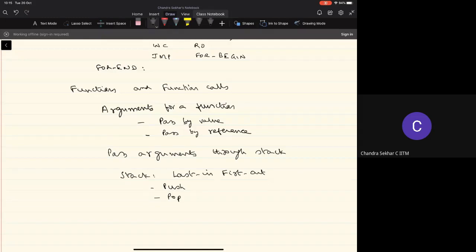And there are a number of ways of implementing this stack, right? And we'll look at one of the methods as given in the book on the elements of computer systems. The other books may talk about implementing the stack in a slightly different manner, right? But for the sake of discussion, we'll just follow the method that's given in this book, right?